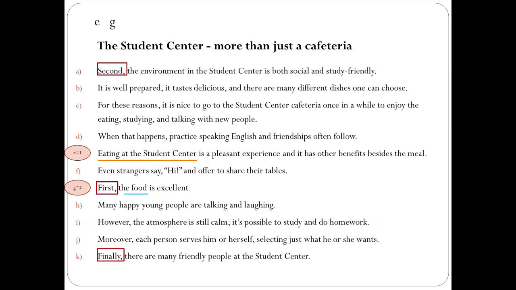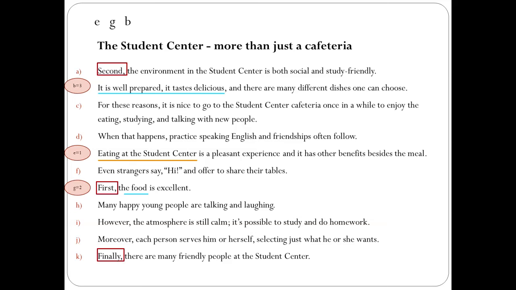So now we need to scan the sentences and find a sentence that talks about food or where there is a pronoun which can be connected to food. And we can see that, for example, in B, we talk about it is well prepared, it tastes delicious. This clearly deals with food, and the pronoun it can easily point to food. So we can assume that B is 3.